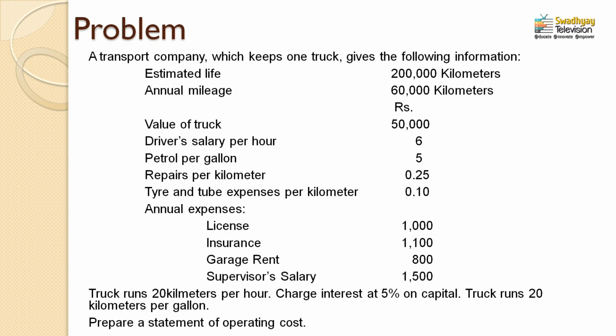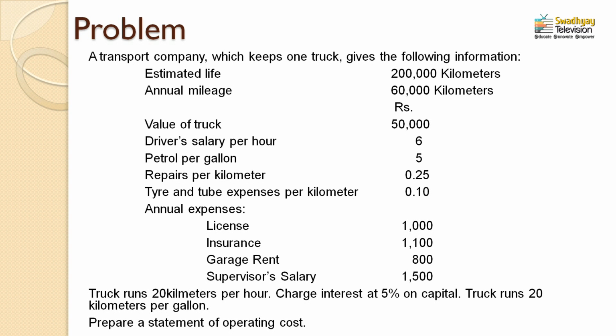Then the next is charge interest at 5% on capital. Here the cost of the truck is given in this question, that is 50,000 rupees, and interest is charged at 5% on capital. So we assume that the total amount of investment in the whole business is about 50,000 rupees. That is why 5% interest on capital would be charged, and this is a fixed expense. It is a hidden item, it is not clearly mentioned in the question. We need to identify certain hidden items from the question, and whether it is a fixed expense or a variable expense also has to be identified from the question itself. Here interest on capital is given, value of truck is 50,000, interest on capital is 5%.